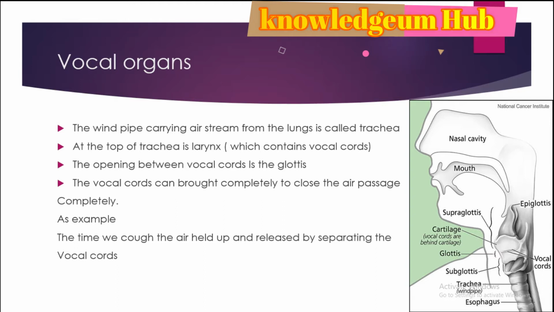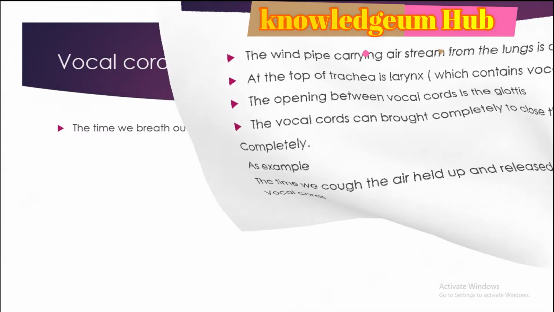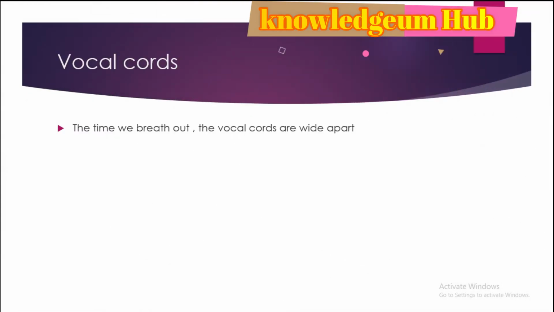Next, when we breathe out, the vocal cords will be wide apart. There is no closing. It is wide. At that time the air will pass through the glottis and go to the outside. So we said that when we bring the vocal cords together, the air passage will close completely.